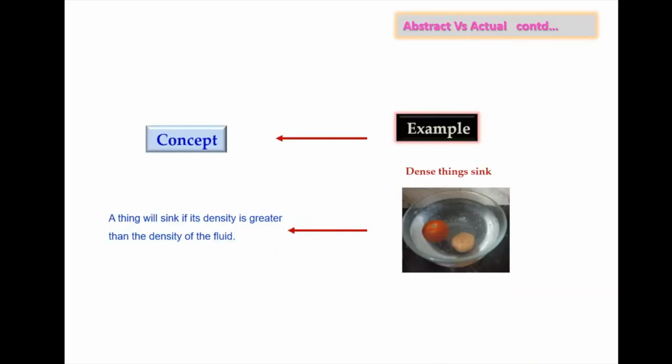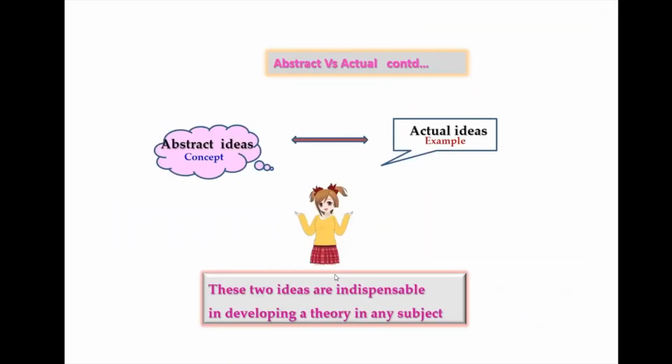And if we have one more example, if we have in a bowl of water both potato and tomato, we can see that the potato sinks whereas the tomato floats. So from that it is seen that dense things sink. The concept that is learned from this is that a thing will sink if its density is greater than the density of the fluid.